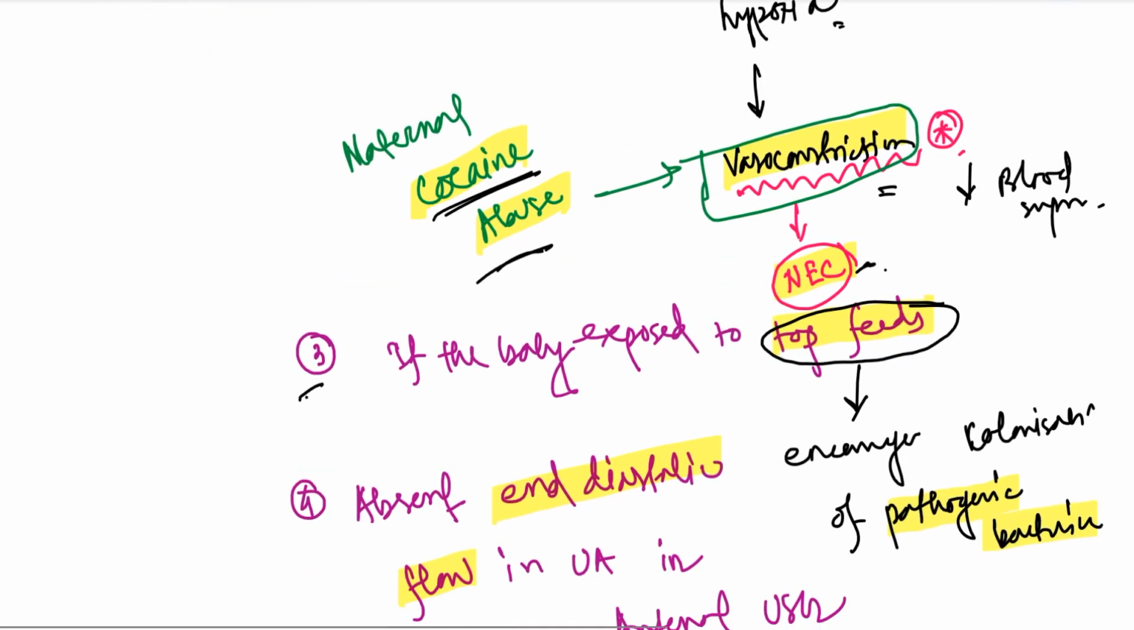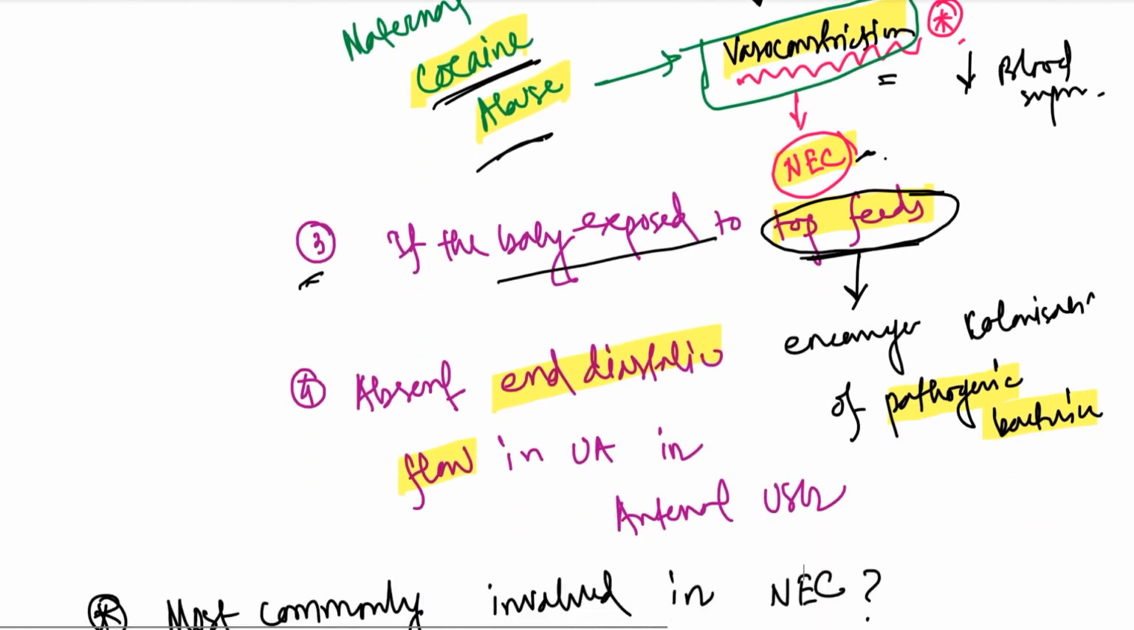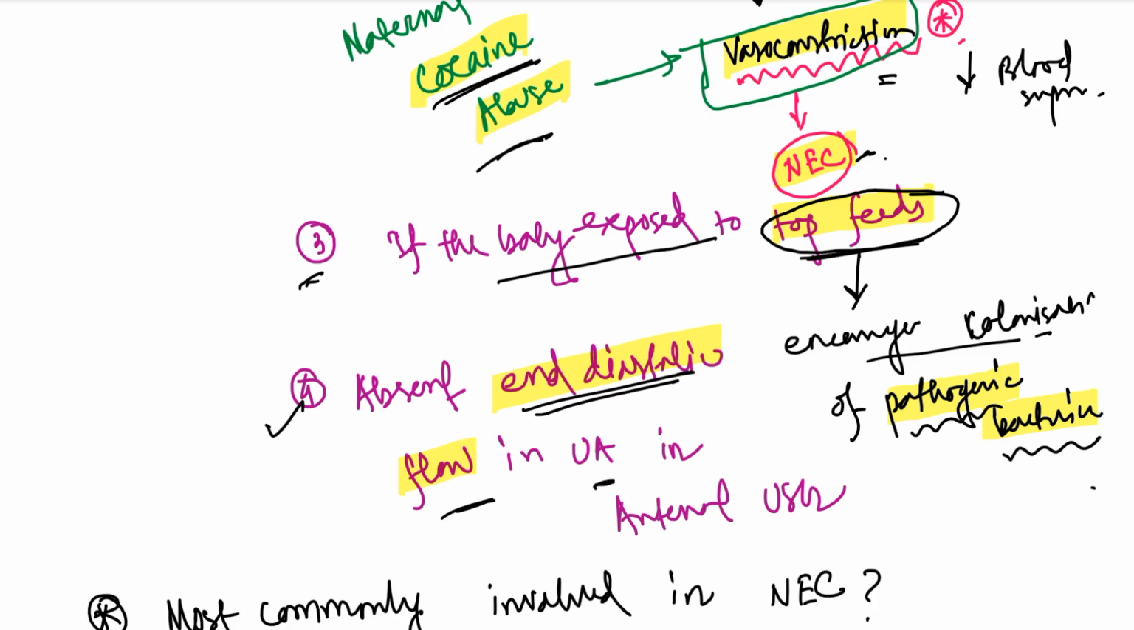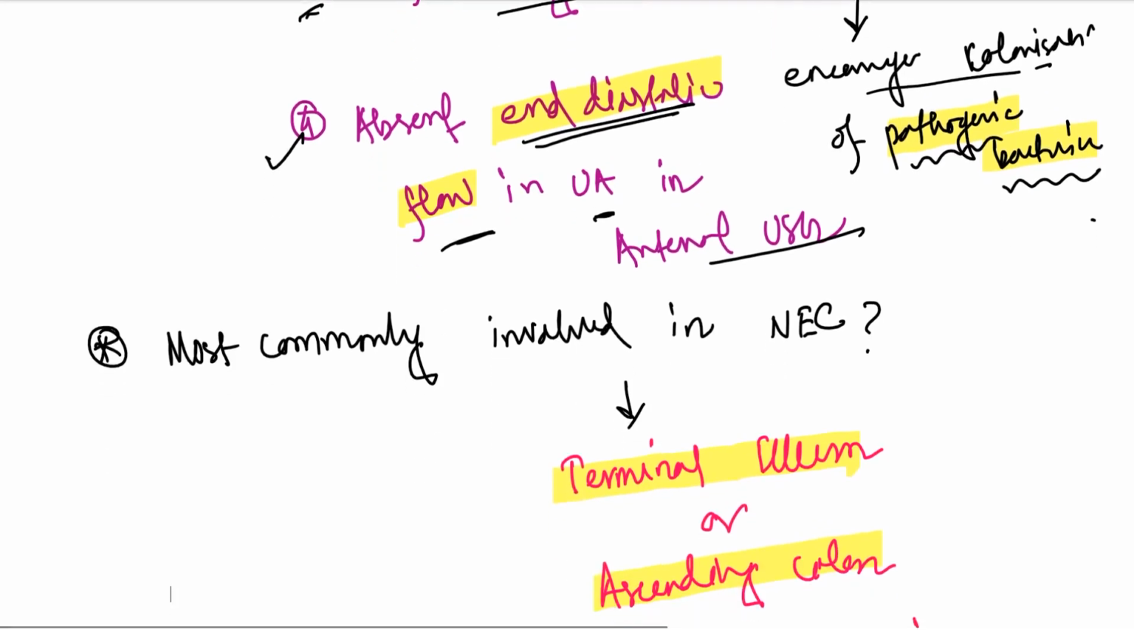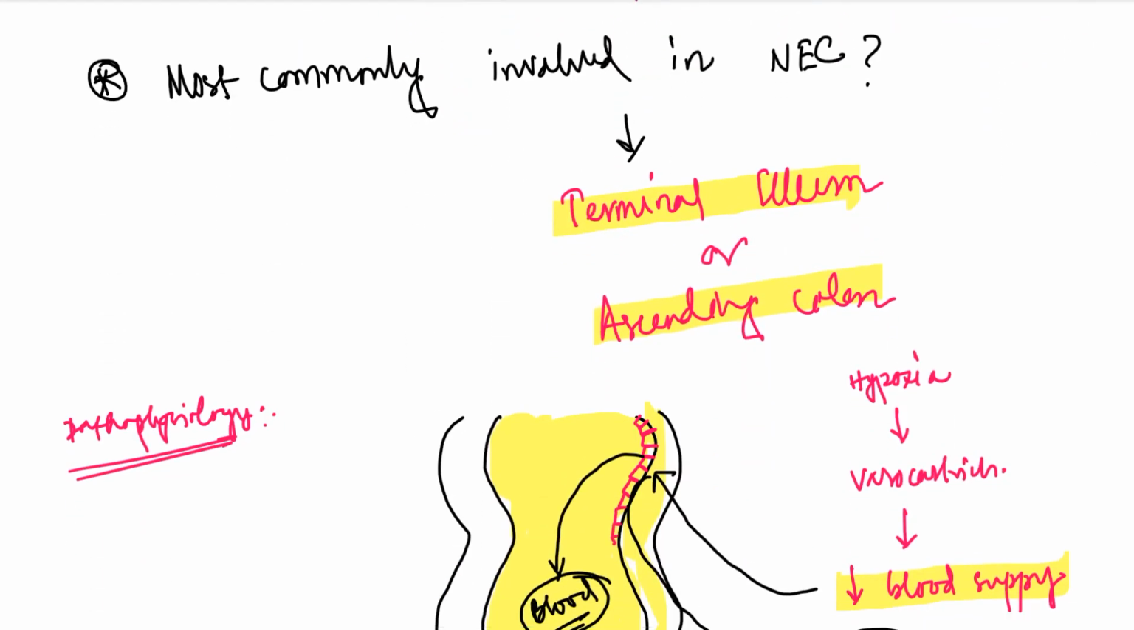Risk factor number 3, or cause 3, is if the baby is exposed to top feed. Why? Because top feeds or formula feeds enhance the colonization of pathogenic bacteria. Okay, and cause number 4 is absent end-diastolic flow in the umbilical artery in antenatal USG. Now, the most commonly involved part of the GIT in necrotizing enterocolitis is the terminal ileum or ascending colon. Terminal ileum or the ascending colon.